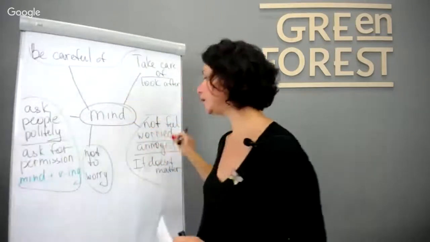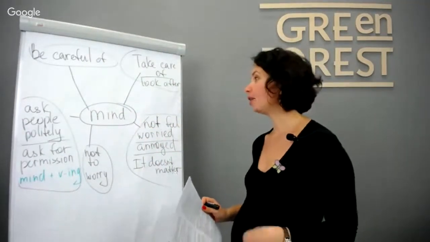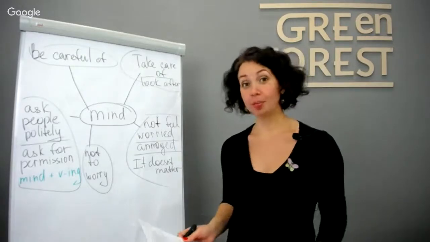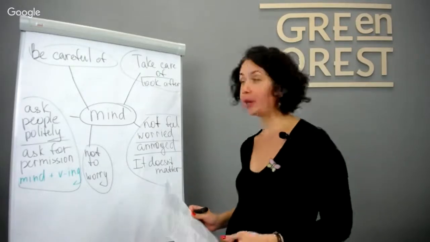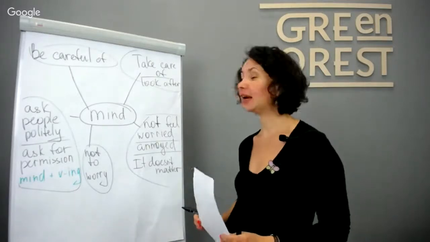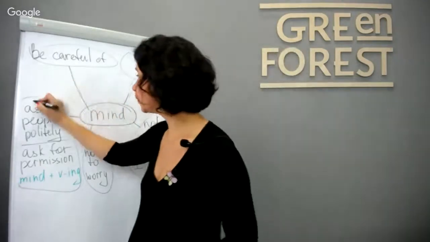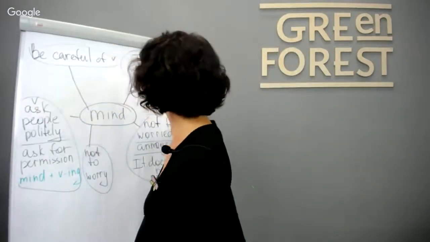Okay. All these meanings of the verb mind concern the verb mind, to do something. But mind can be not only a verb, it can be also a noun or a suffix. So I will write over here V, which means verb.